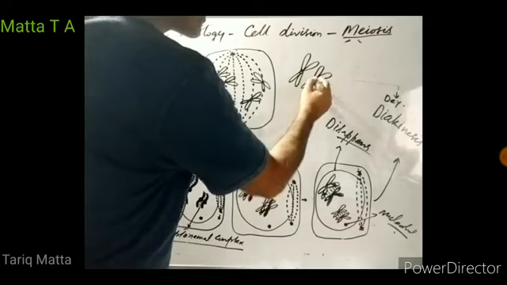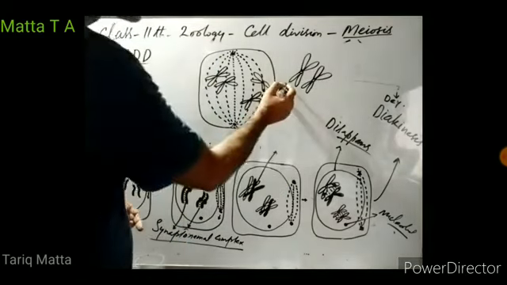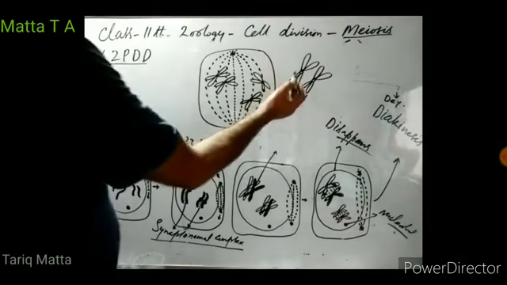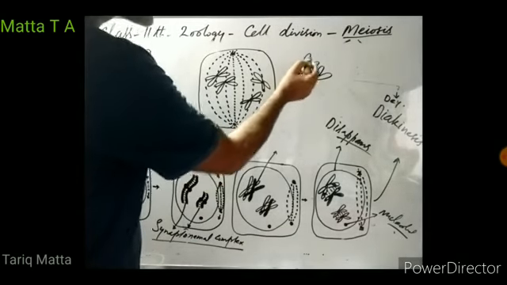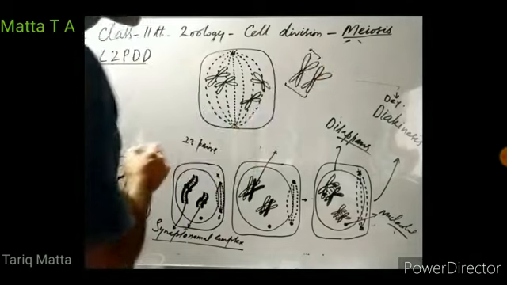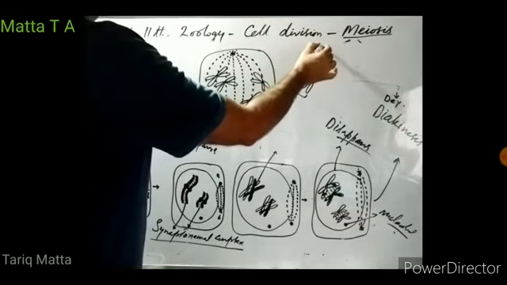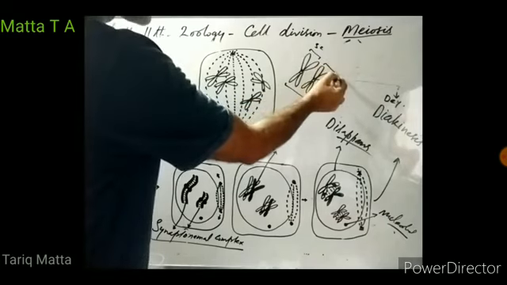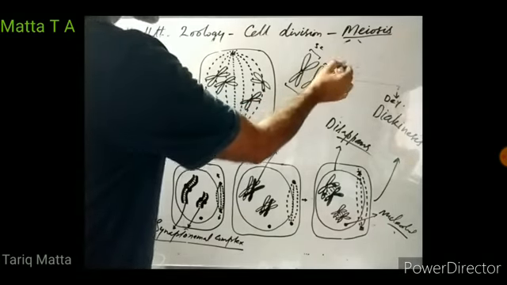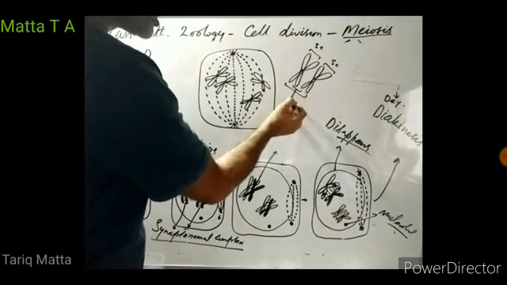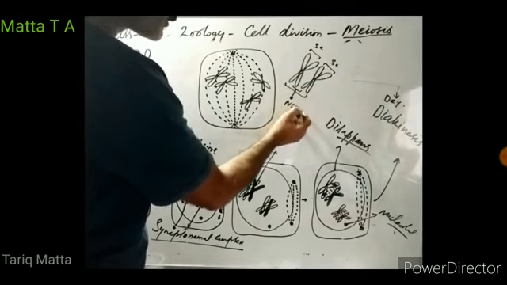They are similar in shape and size. So we call this chromosome pair homologous because they are similar in shape and size. This chromosome has two sister chromatids. They are known as sister chromatids. This one also has two chromatids, its sister chromatids. This chromatid and this chromatid of this pair are known as non-sister chromatids.